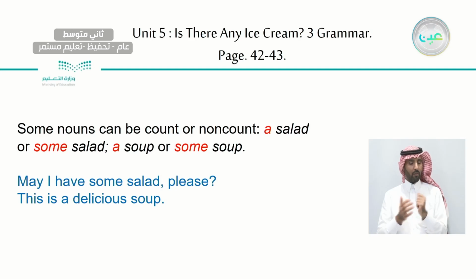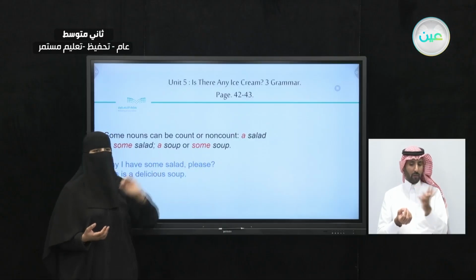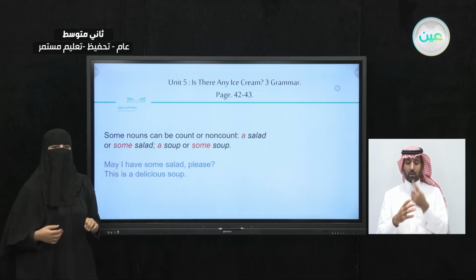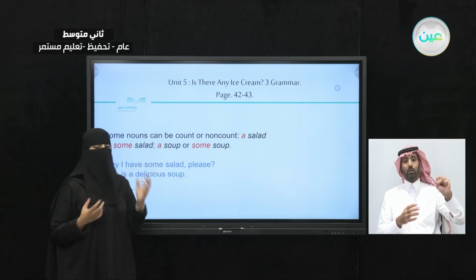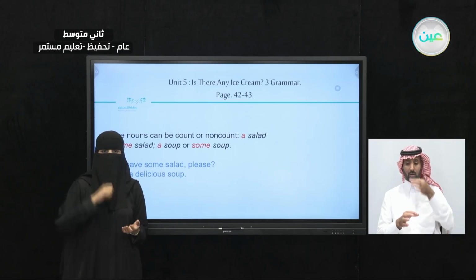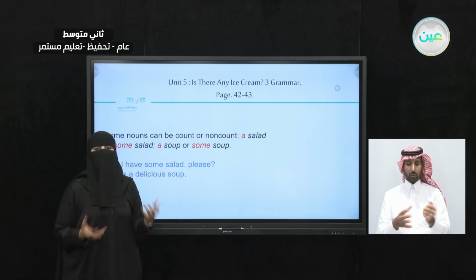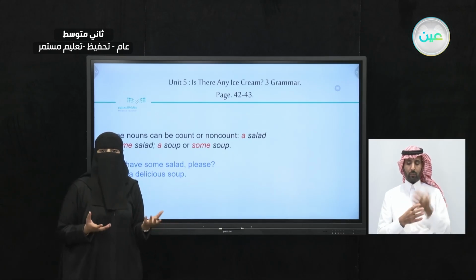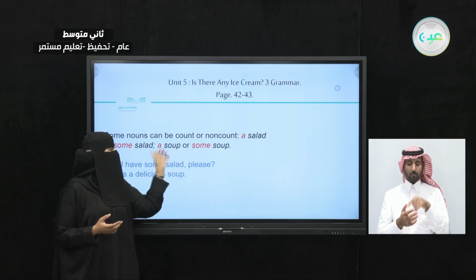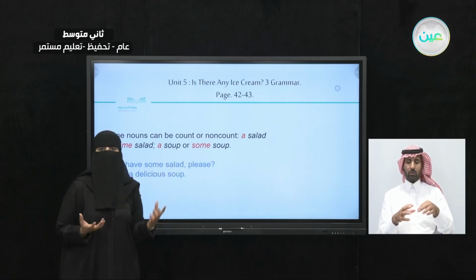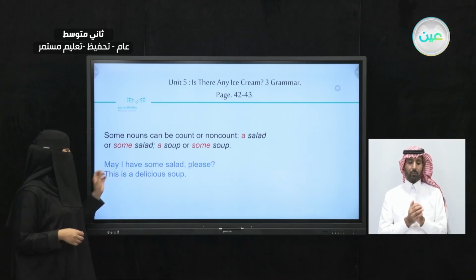Now let's take a look at this here. Some nouns can be both, can be count or non-count nouns. Like what? Like the example here, salad. I can say a salad or some salad. I can say a soup or some soup. When you're having soup, can you count the soup? No, you can't. So that's why it's a non-count, but you can use it here. A soup, that means a bowl of soup or some soup. It can be both.